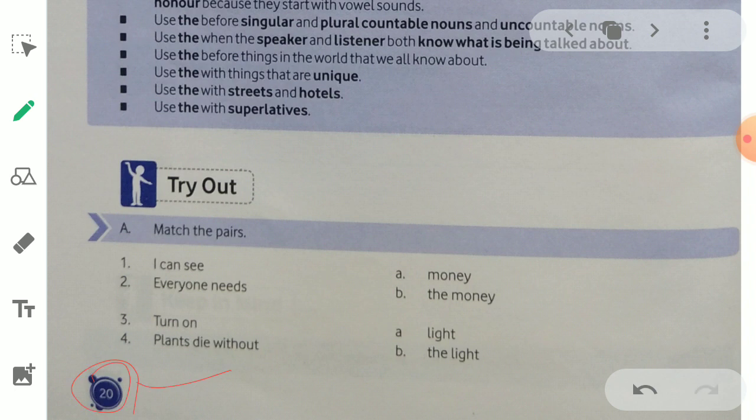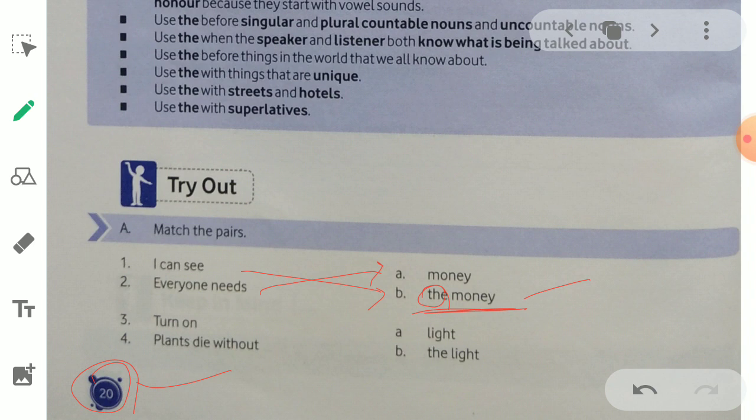Yes, sure. I can see the money. Here the definite article is used because I'm pointing, talking about the money. Everyone needs money. Here it is common, right?